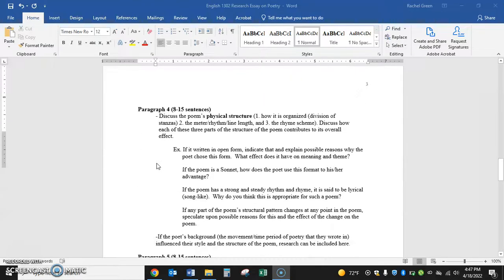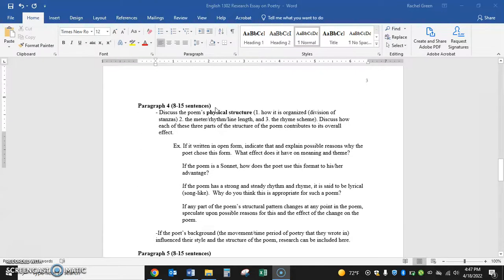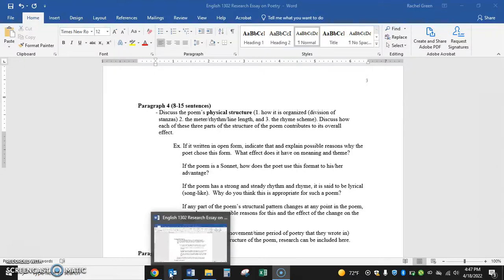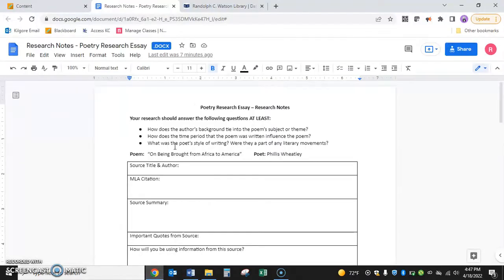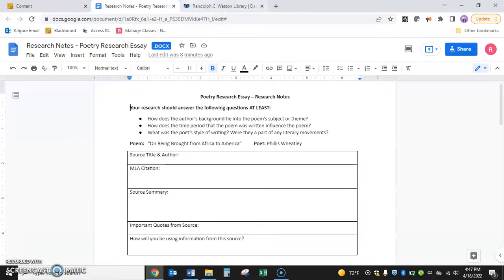And then also you might include some of your research information about the physical structure, because if we look at this question right here, it says, what was the poet's style of writing? Were they a part of any literary movements? This research might help us with the paragraph on structure. So let me go now and tell you how we do our research.